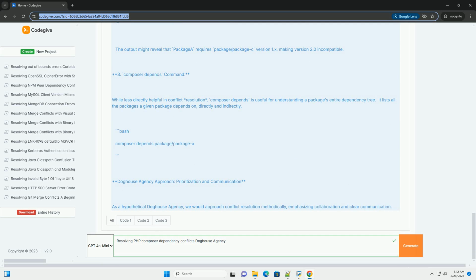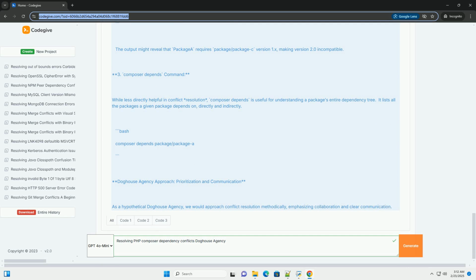Circular dependencies. If two packages depend on each other, this can create a loop that Composer cannot resolve. While rare, it's important to be aware of. Root package conflicts. Your project's composer.json file itself might have incompatible requirements with one or more of the dependencies. Platform requirements. Conflicts can also arise due to conflicting PHP extensions or versions required by different packages.